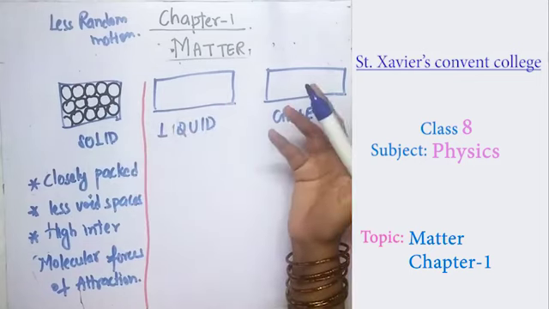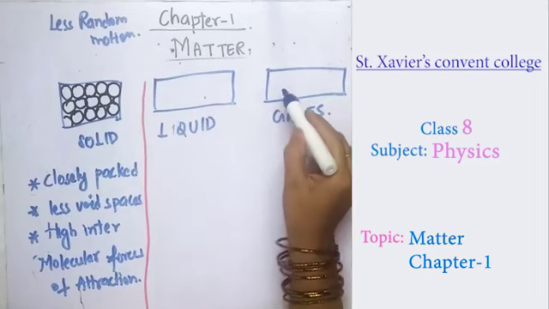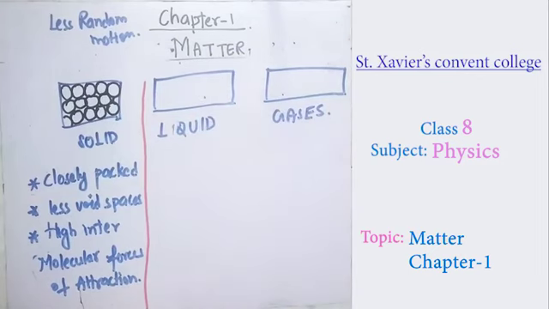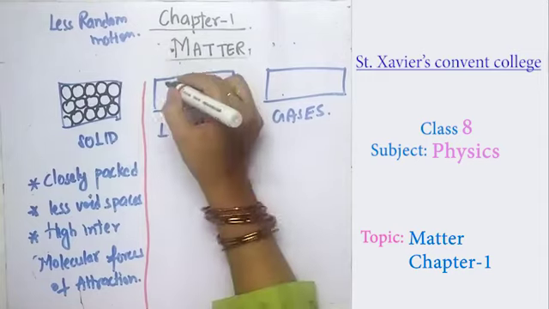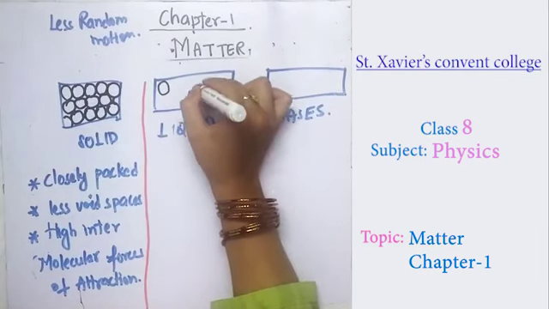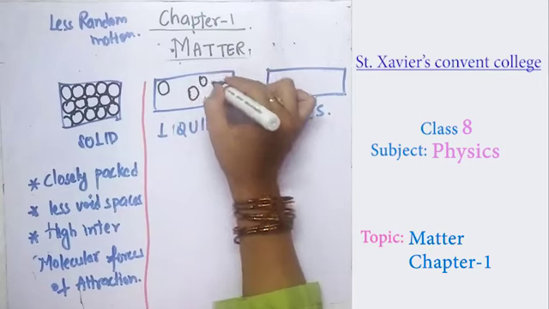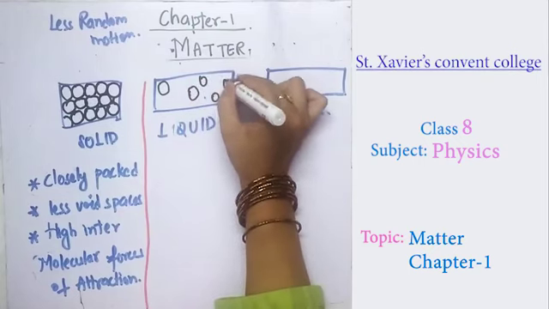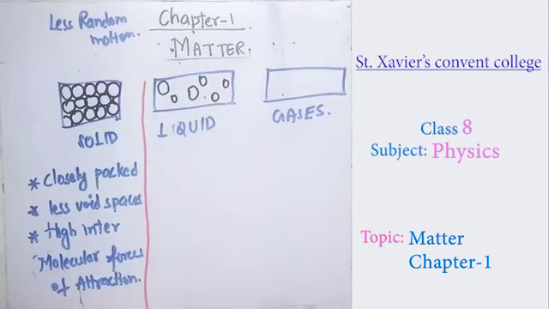So what we are left with are the liquids and the gases, which also consist of particles or molecules. In the liquids, one molecule is here, another molecule is there.